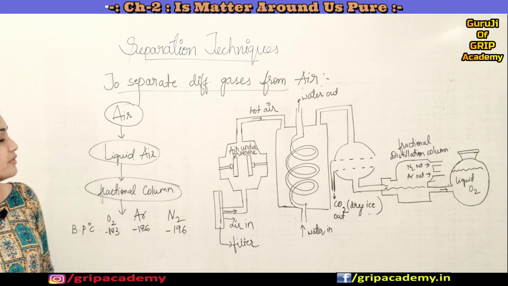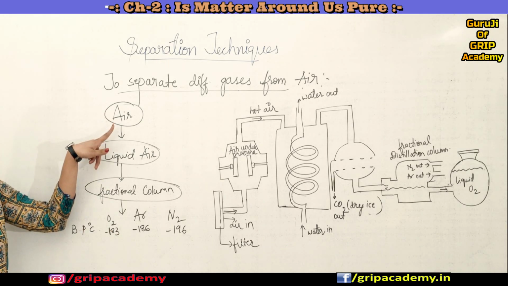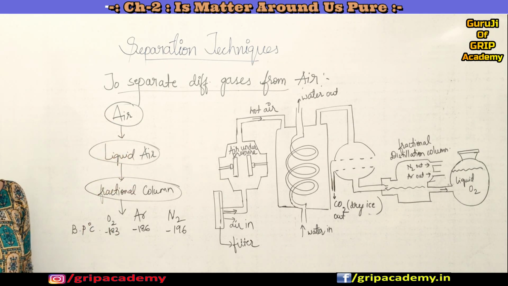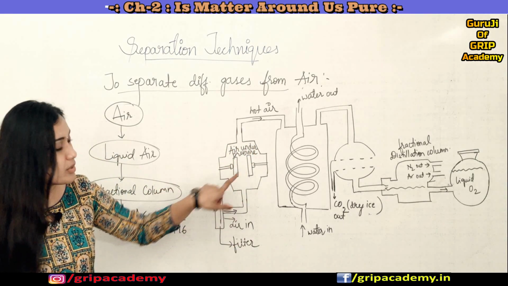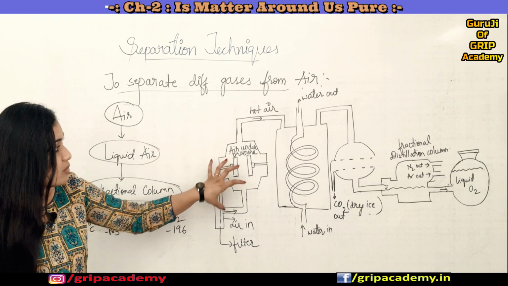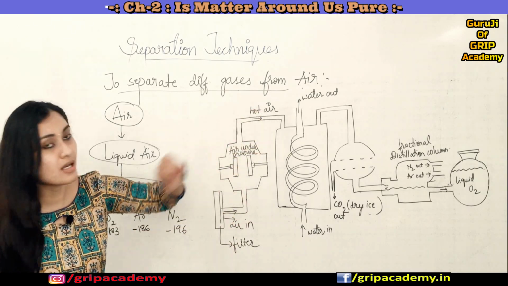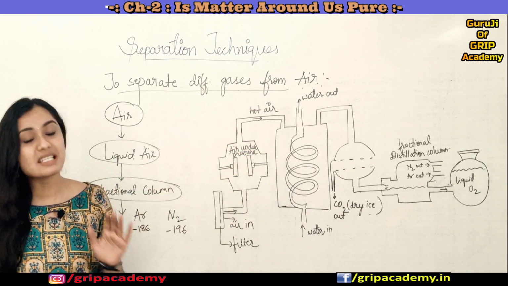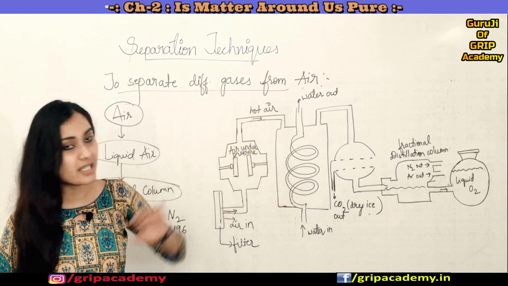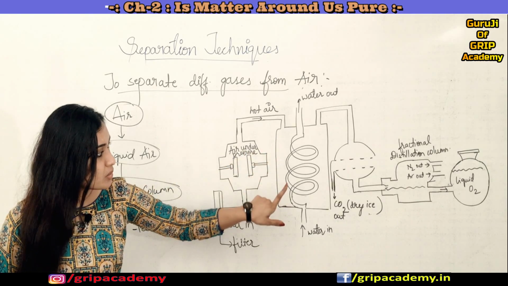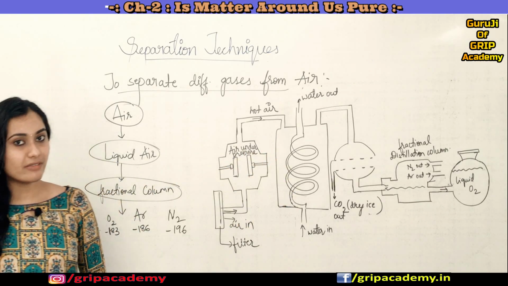Correct? So now what we are doing is converting this air into liquid air by increasing the pressure. The air is put under high pressure, so that hot air is formed and it also gets liquefied. This hot air is sent through this coolant, because we want cold liquefied air.